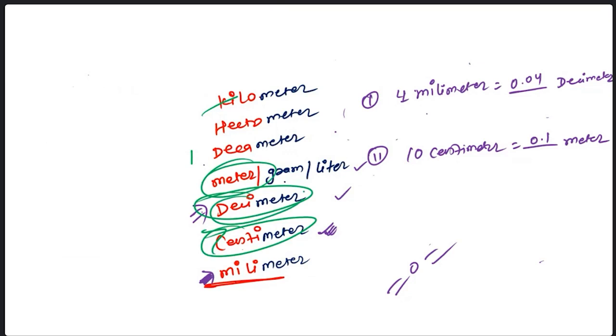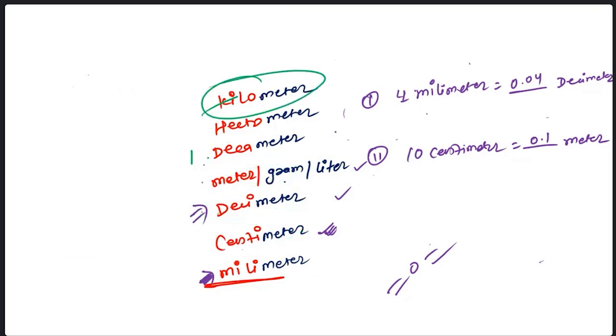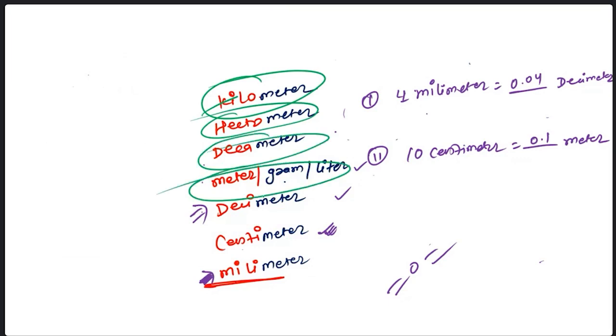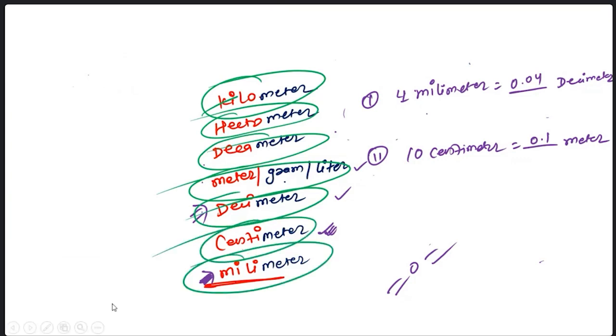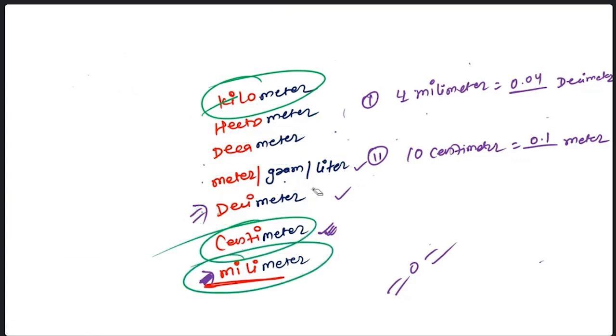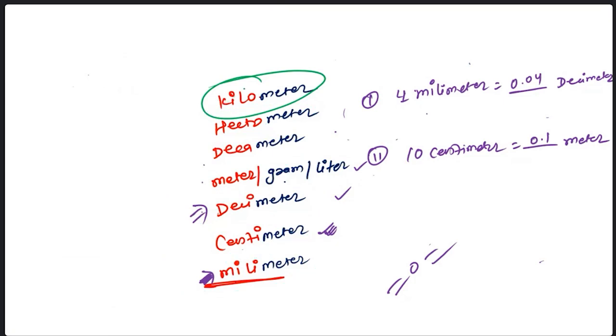This meter is greater than decimeter. This deca is greater than meter, right? This kilo is greater than hecto, greater than deca, greater than meter, greater than deci, greater than centi, greater than milli. Okay, because all these values are smaller than kilometer.